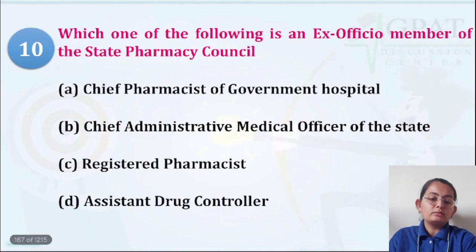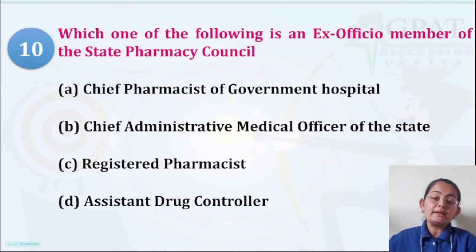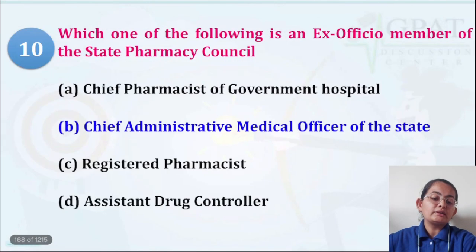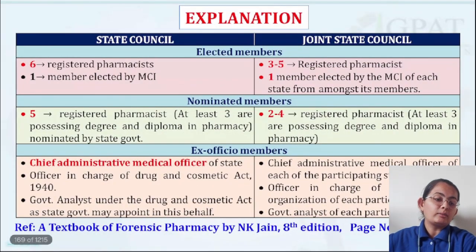Question number 10. What is it telling, which of the following is the ex officio member of the State Pharmacy Council? Now here, be more specific. They are asking you about the State Pharmacy Council. So is it Chief Pharmacist of Government Hospital, Chief Administrative Medical Officer of the state, Registered Pharmacist, or Assistant Drug Controller? You must be knowing that the Chief Medical Officer is the correct answer. If I talk about the ex officio members, you can see Chief Administrative Medical Officer of the State, Officer in charge of Drug and Cosmetic Act, and Government Analyst. These 3 form the ex officio members of the state.